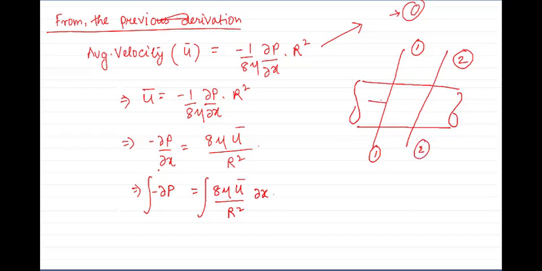P1 pressure was acting on this section and P2 pressure was acting on the other section, and the distance between them was L. So P changes from P1 to P2, and X, the distance, changes from, let us consider this to be the datum, 0, to the other section at the length of L. So 0 to L. Now let us integrate.